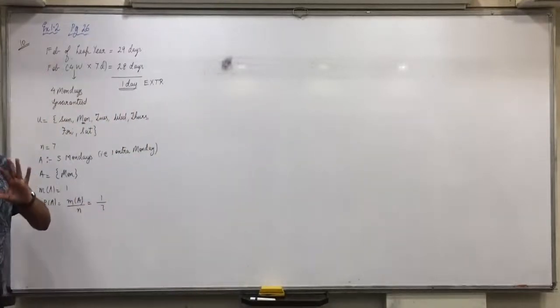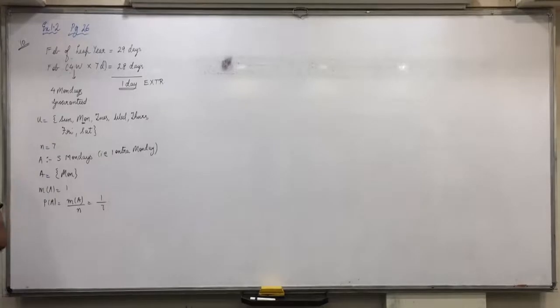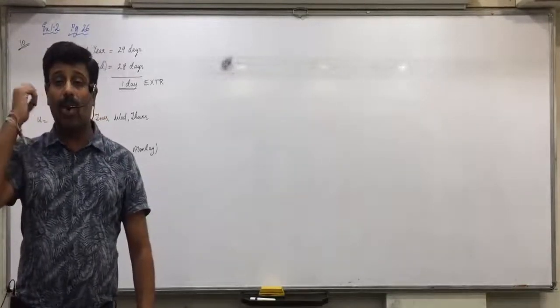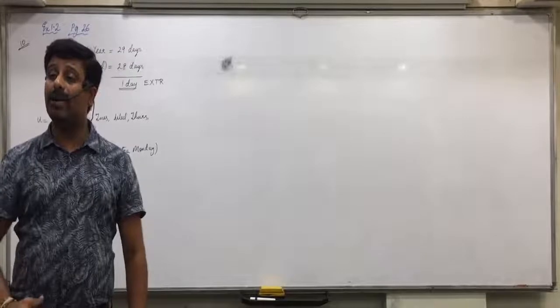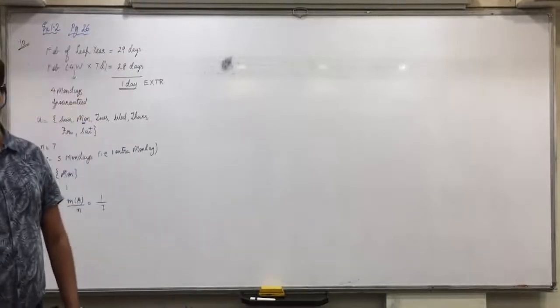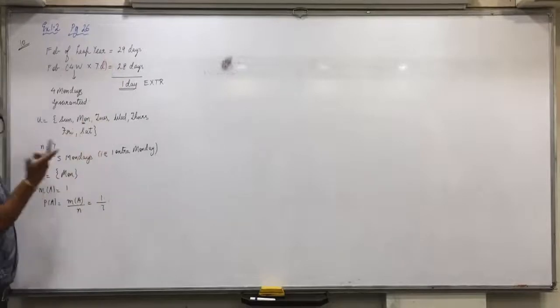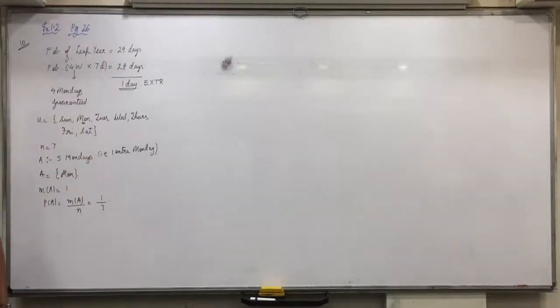Now suppose the same question was asked for a normal February, not a leap year's February. What is the probability that a normal year's February has 5 Mondays? 0. Because then it would have no extra days, and no extra days means only 4 Mondays are possible. 5 Mondays, 0 probability.